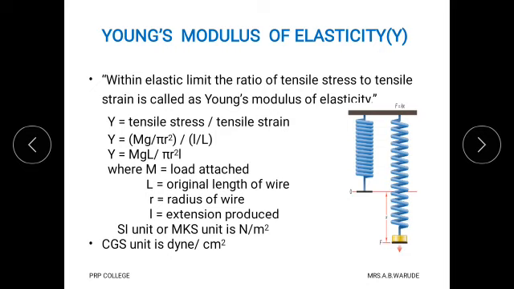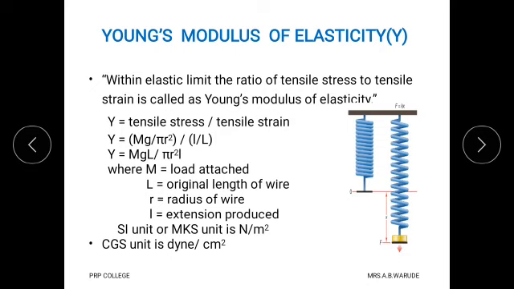And now we write the SI unit for Young's modulus. Here the formula is tensile stress upon tensile strain. Therefore in the numerator we write the unit of tensile stress, which is Newton per meter square, and tensile strain has no unit, and therefore the SI or MKS unit of Young's modulus is Newton per meter square.